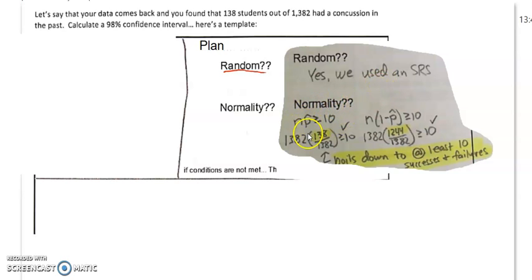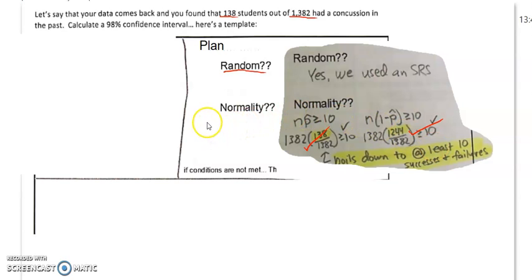Normality, we're checking for what we call large counts. Were there enough successes and failures? So here, maybe we found 138 students out of the 1,382 that we happen to ask. That was convenient, nice little 10% deal. That had a concussion in the past, and so we check that and we make sure that the successes and failures are greater than or equal to 10.